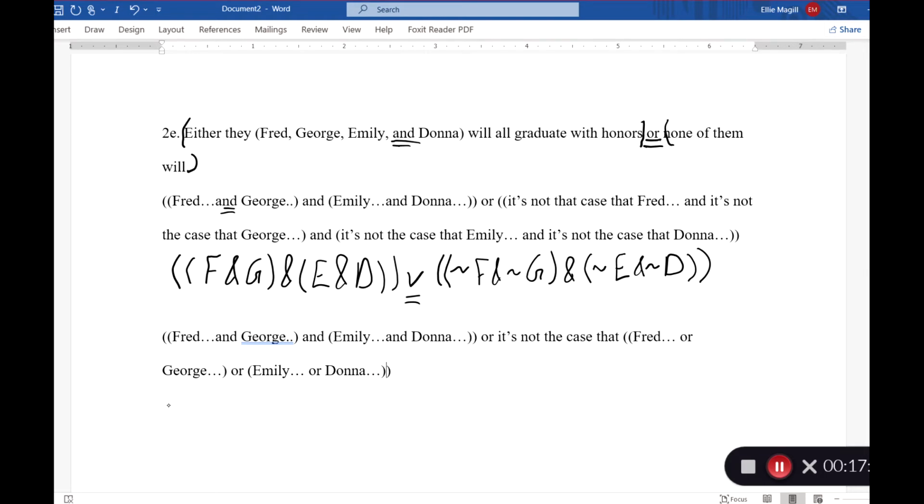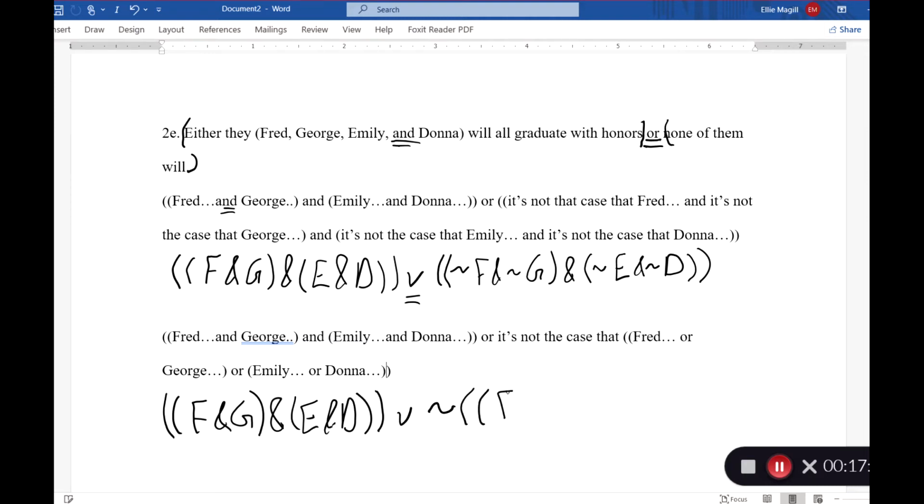We're going to have Fred and George and Emily and Donna will all graduate with honors, but this is where it's going to be different. We're going to have the "it's not the case" here on the outside, and then we're going to say that Fred or George or Emily or Donna graduate with honors. And these are both completely valid ways of doing it.